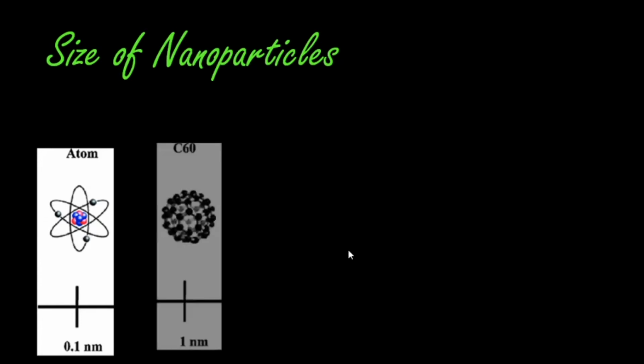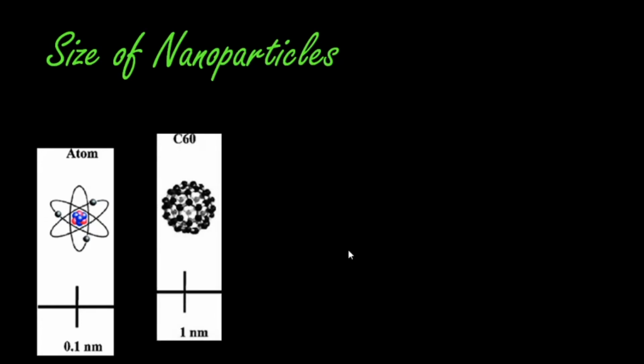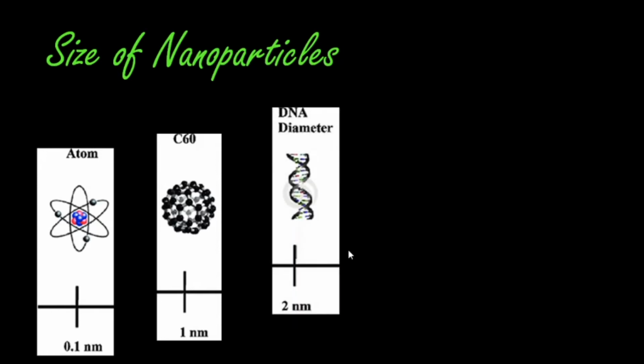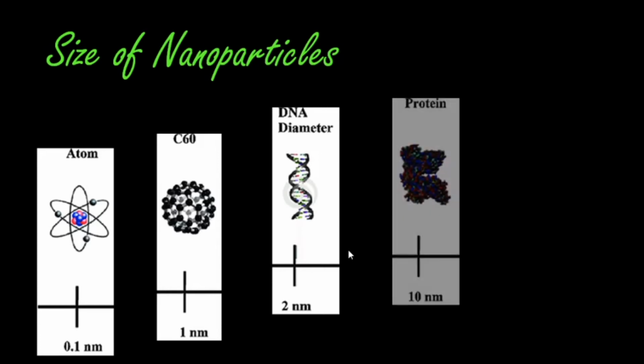Okay, so for example, an atom is 0.1 nanometer. Carbon 60, which you studied in the last lesson, the allotropy of carbon, is 1 nanometer. DNA, our cells have DNA, it is 2 nanometer.